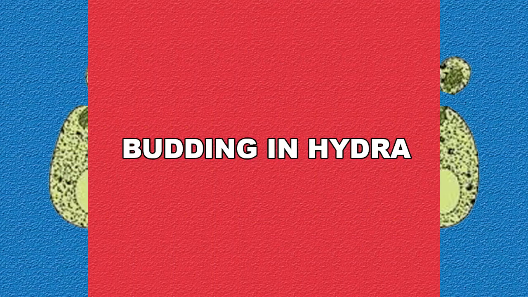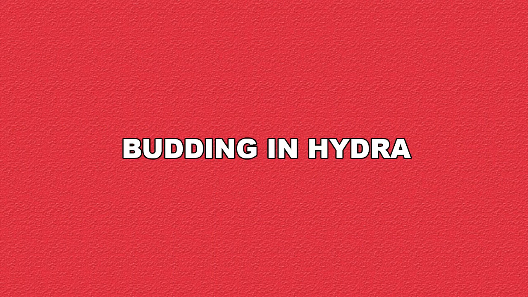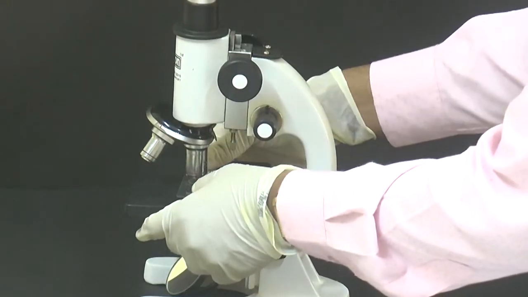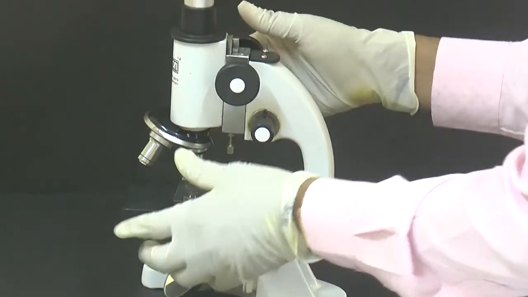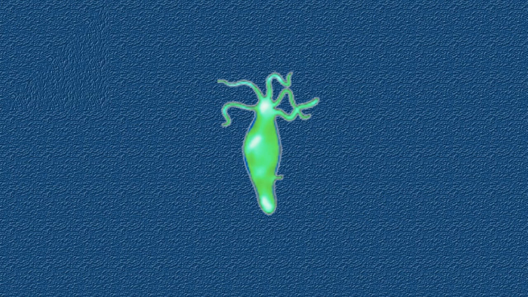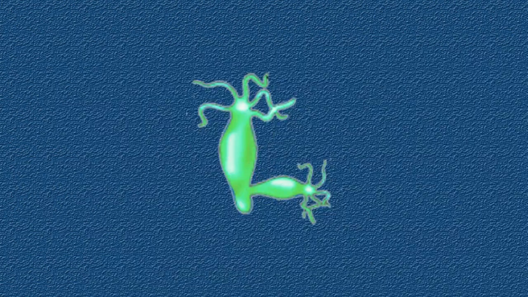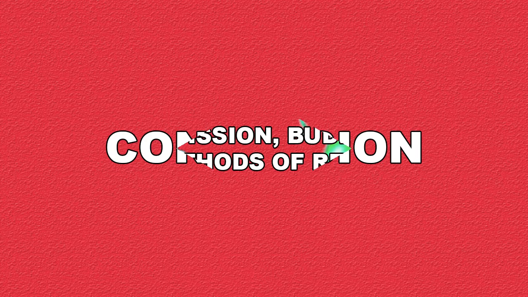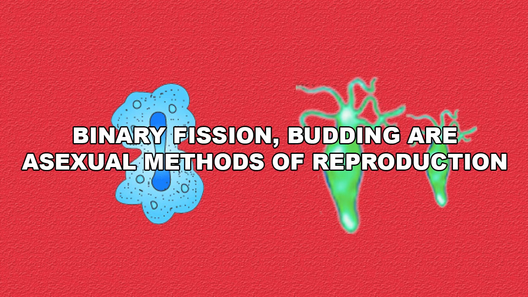To observe budding in hydra, take a permanent slide of hydra and place it under the microscope. During budding, a bulge on the body of hydra develops into a new hydra, and after some time it separates from the body of the parent and grows into a new hydra. We conclude that binary fission and budding are asexual methods of reproduction.